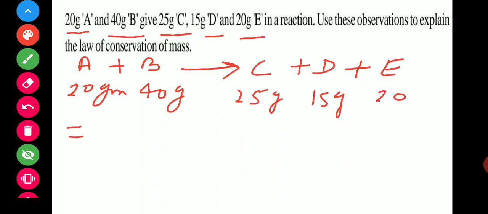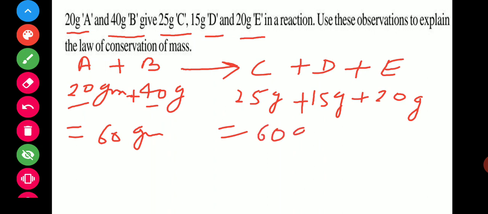Now add them. 20 gram and 40 gram becomes 60 gram. And here 25, 15 and 20 is also 60 gram.